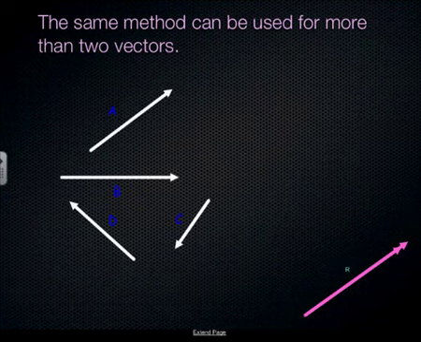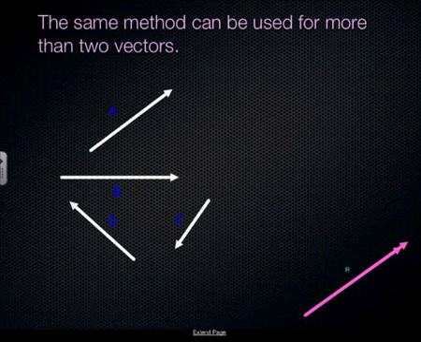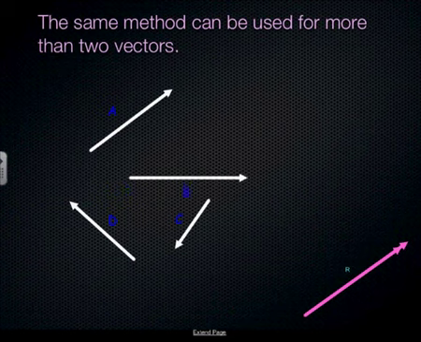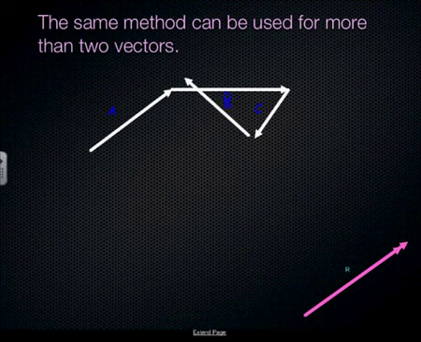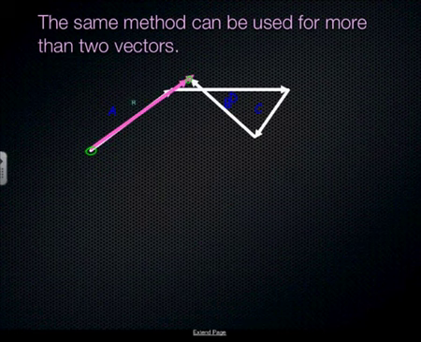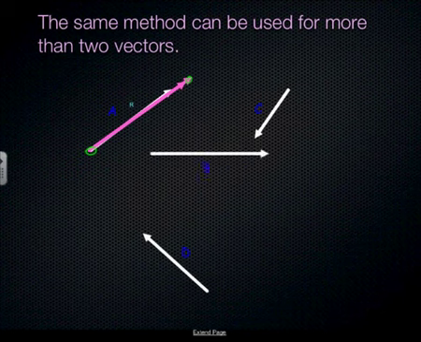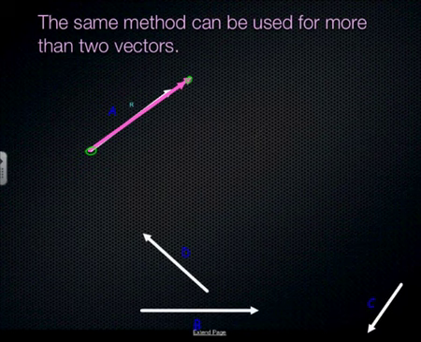And it happens for more than one vector. Usually it's hard mathematically to answer something with more than just two vectors, but you can draw it. Here we've got A, B, C, and D. If I add all these head to tail, and I draw a vector from the very first tail to the very last head, that will be my resultant. Now, like I said before, it doesn't matter what order we put these in.